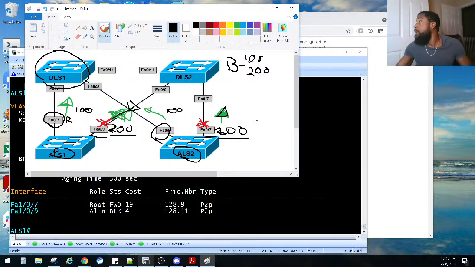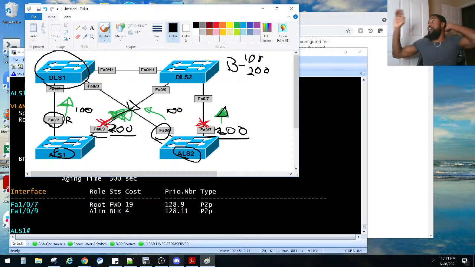Let me just see what the solution was, because we are approaching probably 2 hours on this stream, right? Task number 4. How did they do it? Let's see what he did. He set the cost on the ALS switches, 107 and 109, which is exactly what I did. But he set the cost to be 40. So that's what he did.